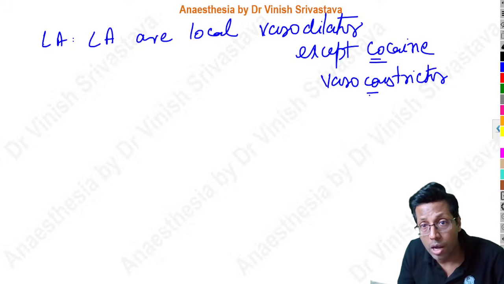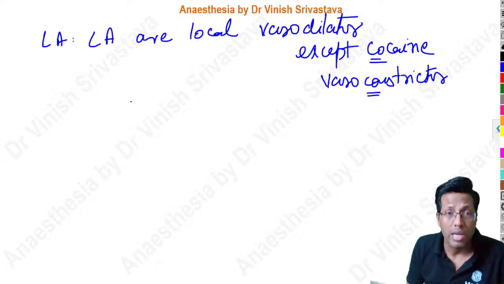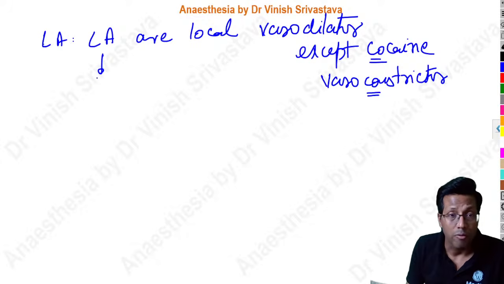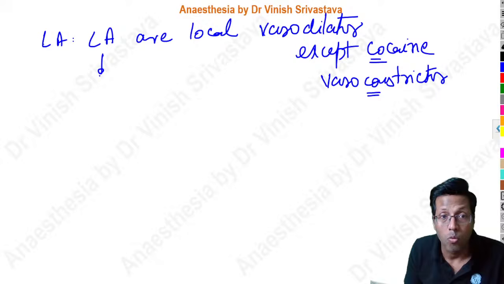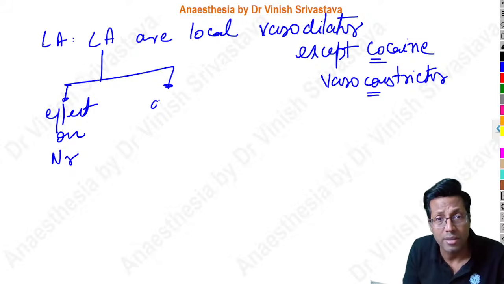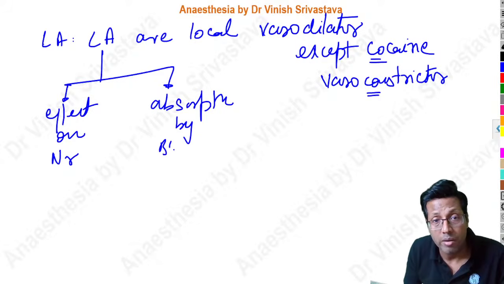Apart from cocaine, all other drugs are vasodilators. So when you're injecting the local anesthetic drug inside the tissue, there are two things. One, the drug has its effect on the nerve. Where the drug effect takes place, it gets divided in 2 parts. Effect takes place on the nerve, and on the other hand there is absorption by the blood vessel.